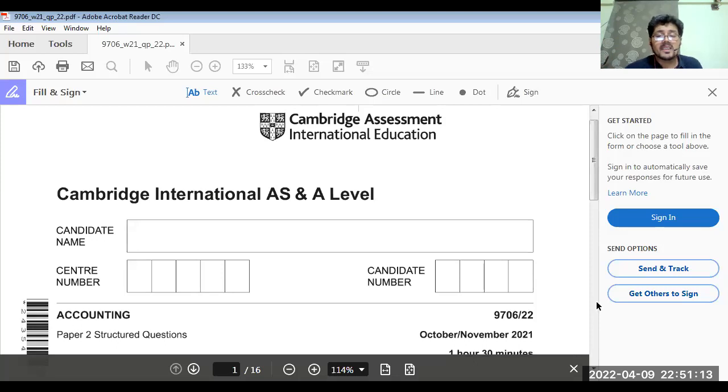Okay, so let's see your paper. So there is your paper. Now, November 2021, paper 22, AS level.